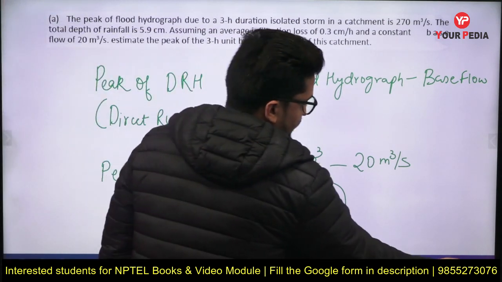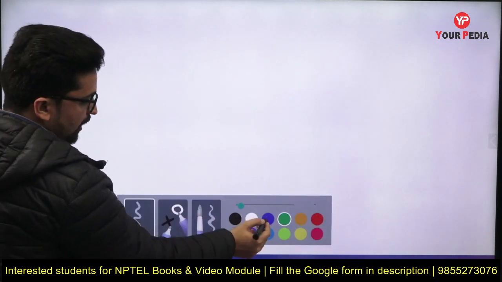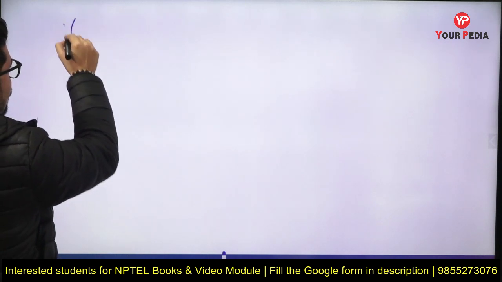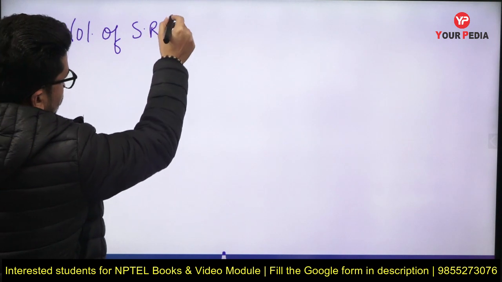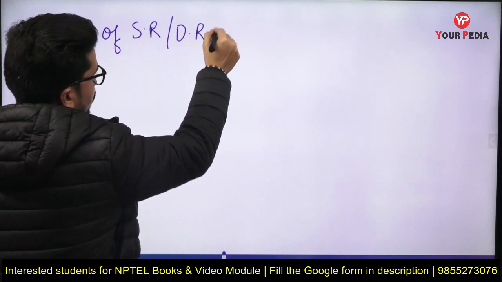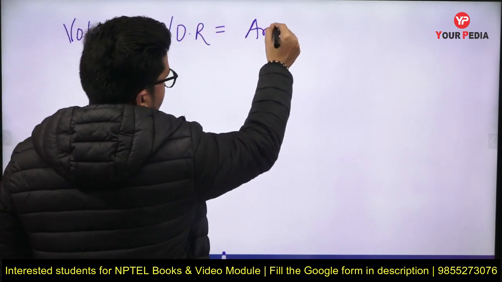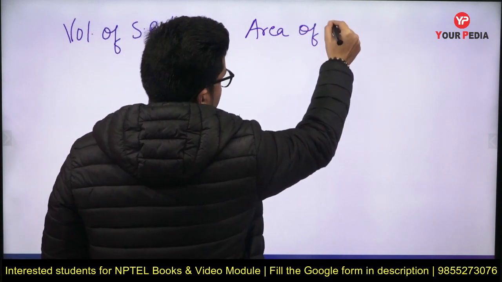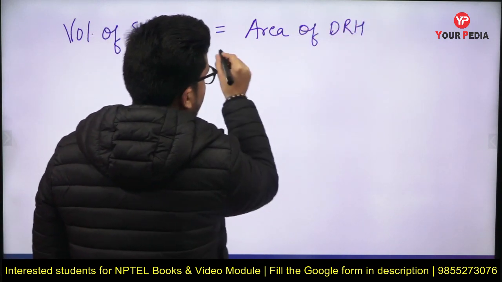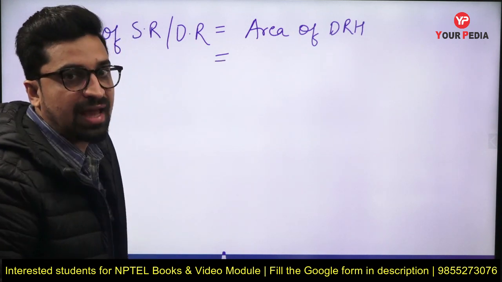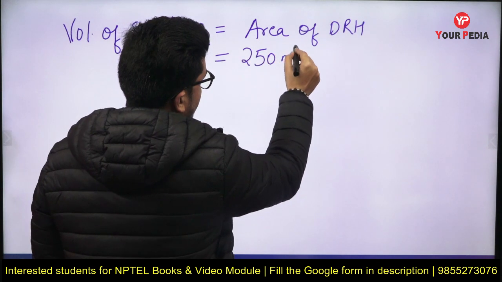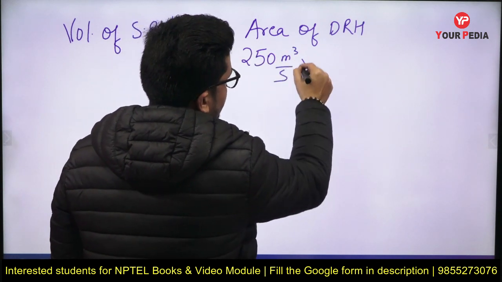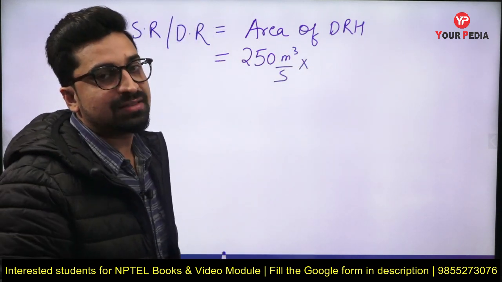So now let us calculate the volume of DRH. The volume of surface runoff or direct runoff will be equal to the area of DRH, the direct runoff hydrograph. We have the peak of the direct runoff hydrograph as 250 meter cube per second, and the duration is 3 hours.